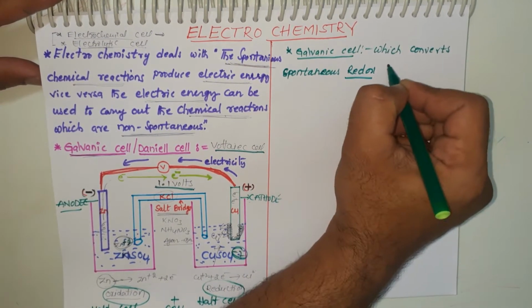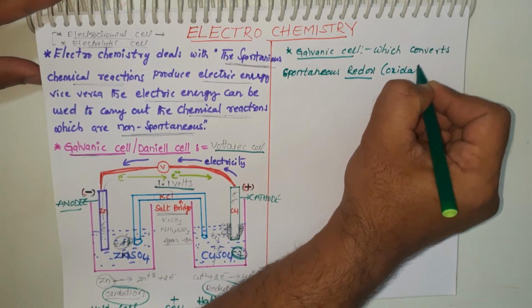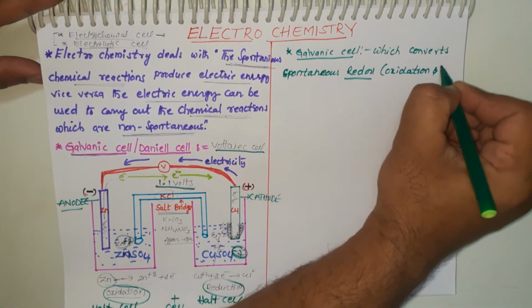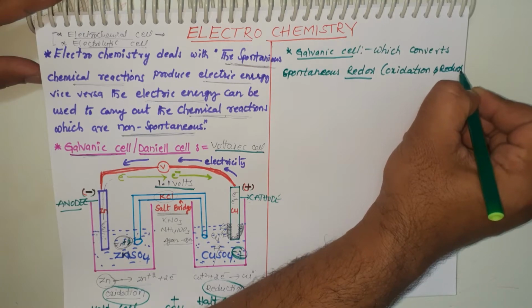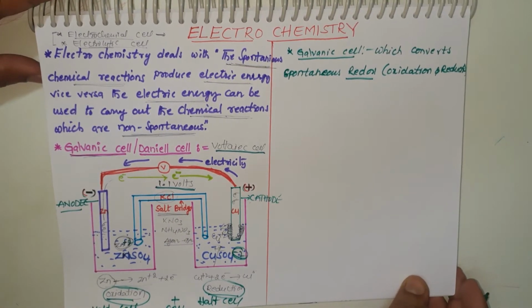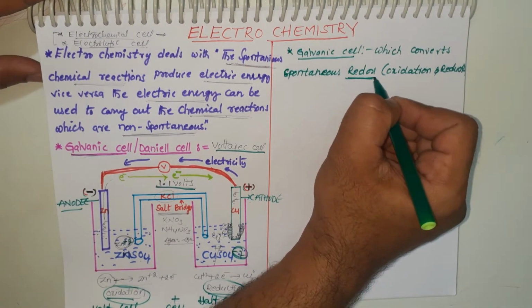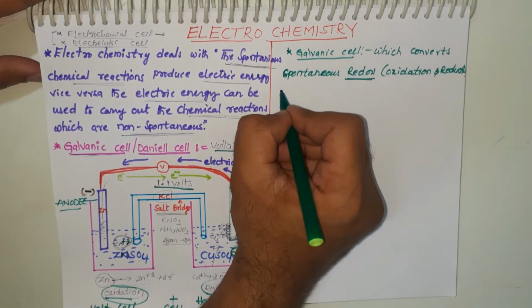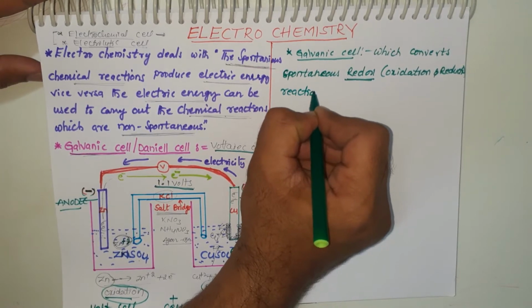Redox means both oxidation and reduction occur simultaneously. That is the short form, redox. Spontaneous redox reactions